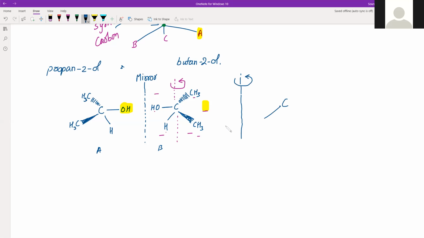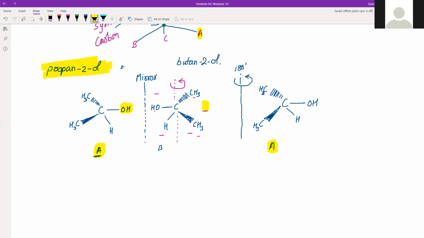Here you have CH3, here you have H, this is your OH, and there is this CH3 in the backside of your screen. So after rotation of 180 degrees, we actually get our A back. So obviously this configuration and this configuration are the same, and now they will superimpose each other. That was the case of propane-2-ol.